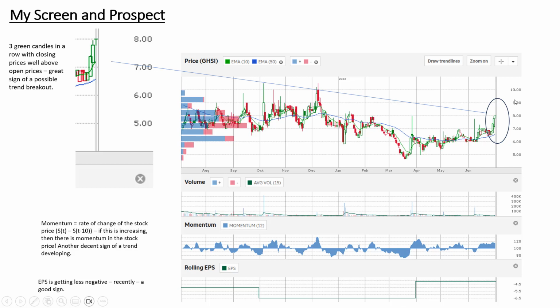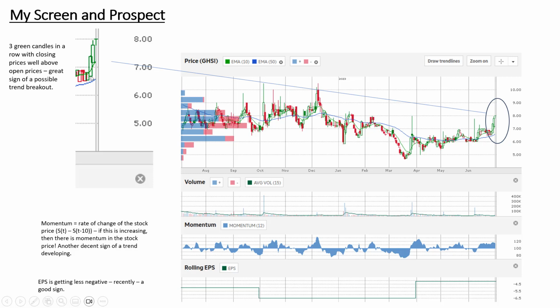Also, I like the recent 3 days, three really strong up days. I've magnified it here. So these are called candles. This is the opening price and this is the closing price. Opening price, closing price. So three in a row, right?